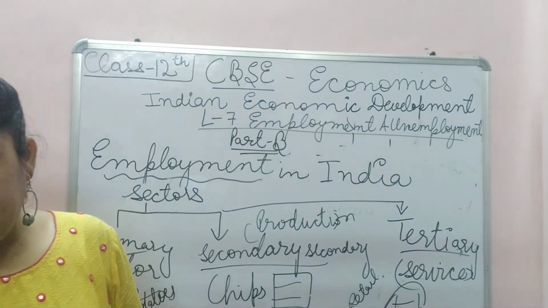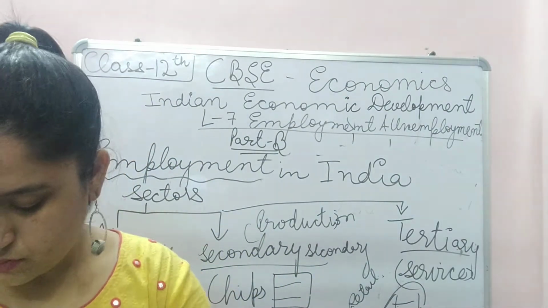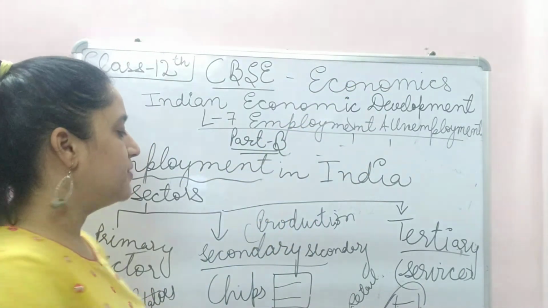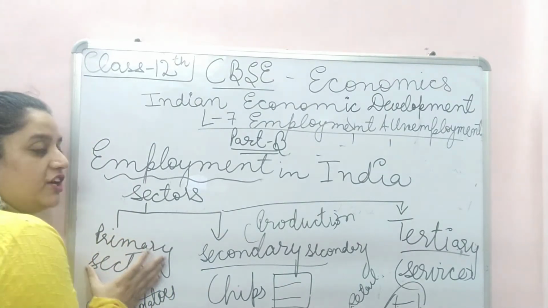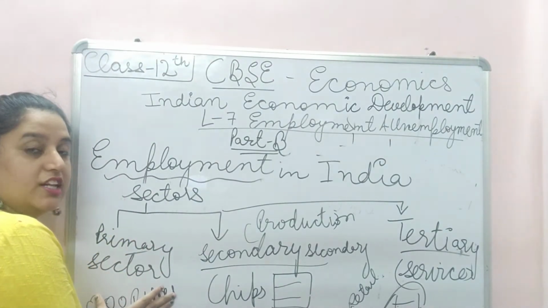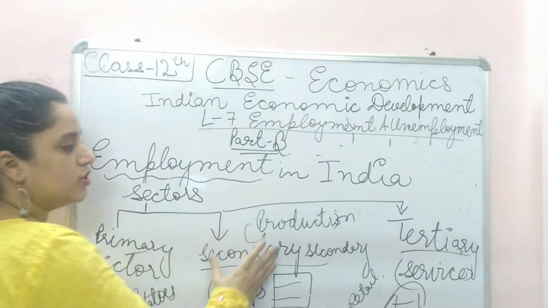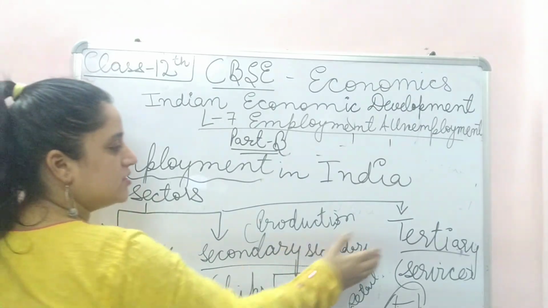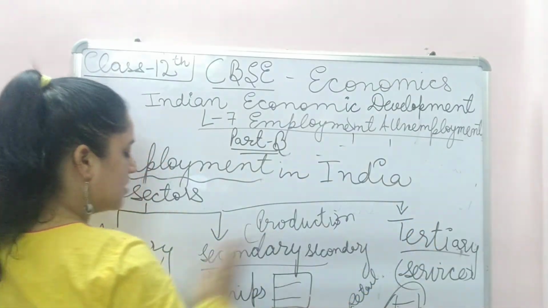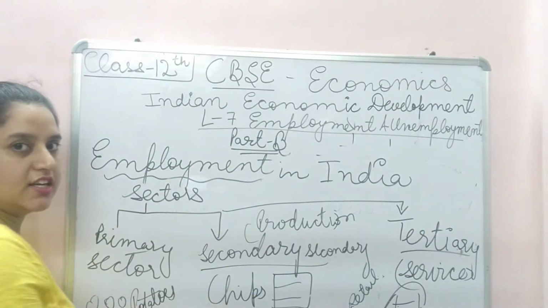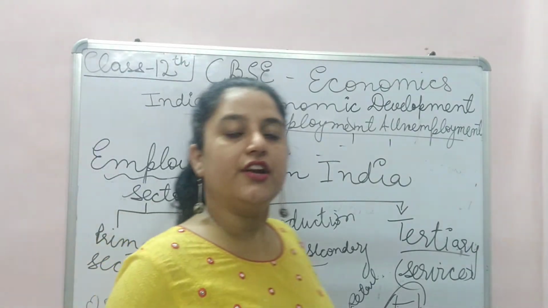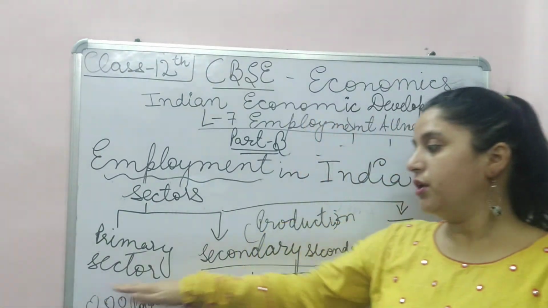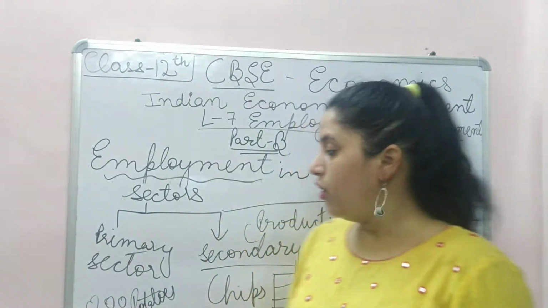Because of this reason, people are moving from agriculture in the rural areas to the urban areas, because employment is generated there. People are not working in the agriculture sector and are trying to go into the service sector, and hence people are moving from rural areas to urban areas.